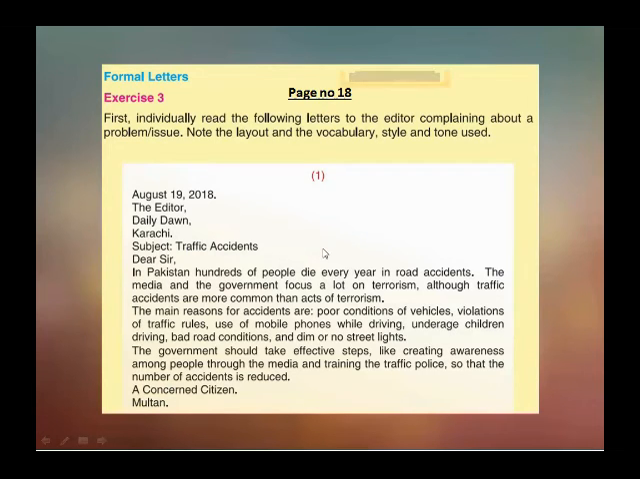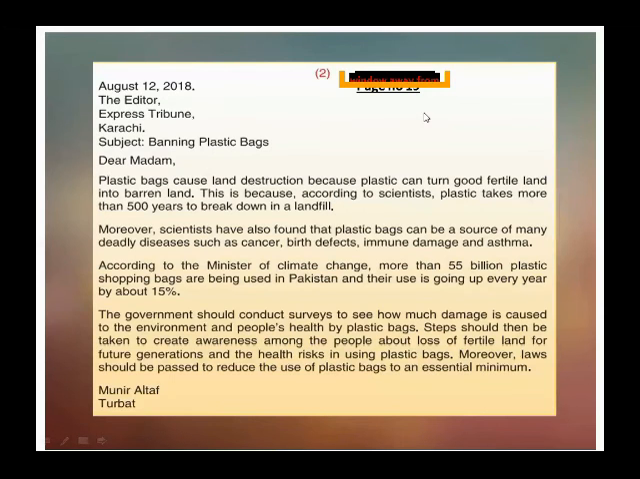So there is no need to take the screenshot because this letter is already present in your secondary stage English book 1 on page number 18. But those students who don't have the English book can take the screenshot. Now, the second letter is present again in your secondary stage English book 1 on page number 19. August 12, 2018. The editor, Express Tribune, Karachi.